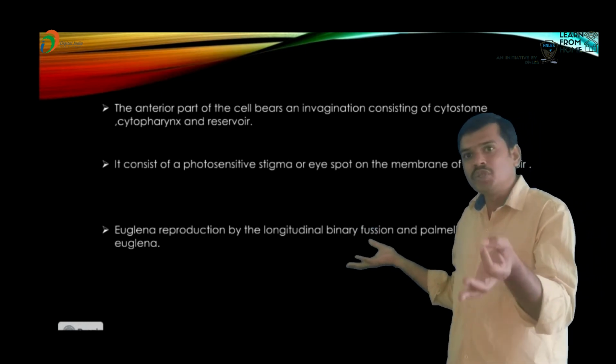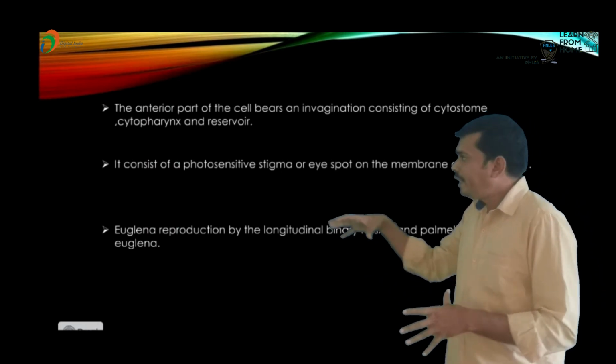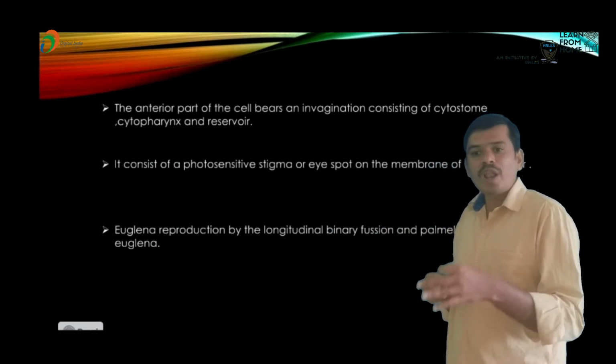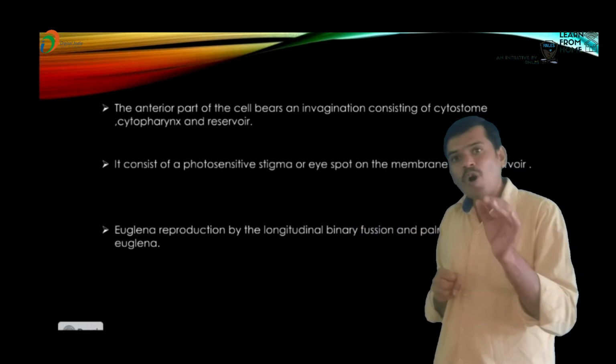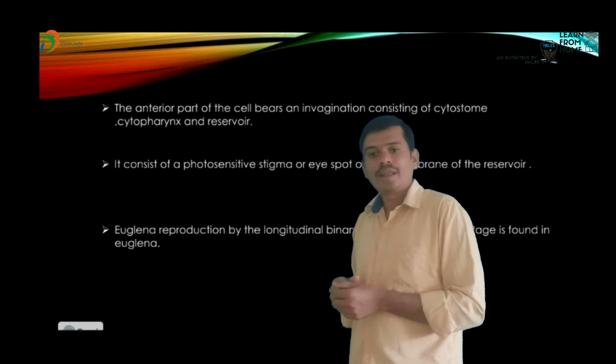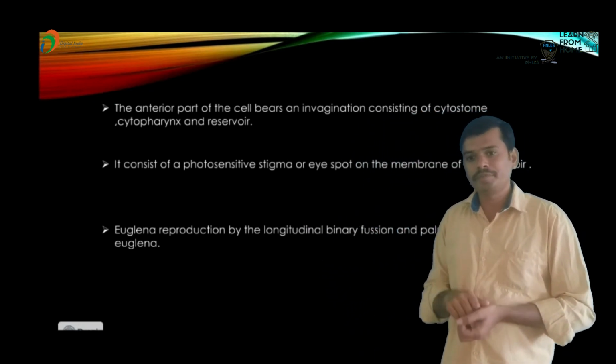At the same time, they capture small organisms and take them up or absorb them.